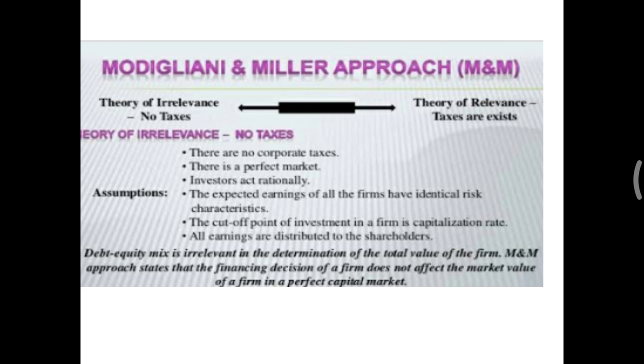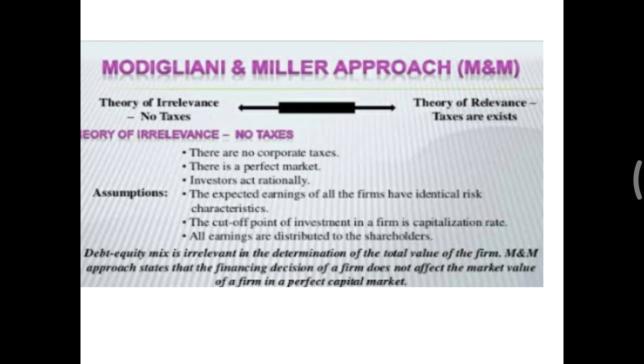investors take a loan and they sell a particular overvalued security, and an additional amount they take as a loan from the bank and they buy an undervalued security. In this way, the market price of the two companies becomes the same. So this is the tool through which we can say that it is the irrelevancy model, because the firm value is always equal in any capital structure ratio.